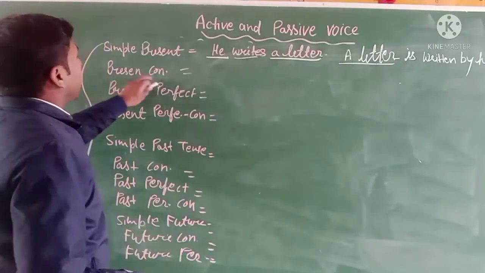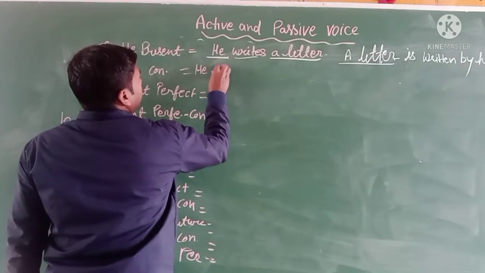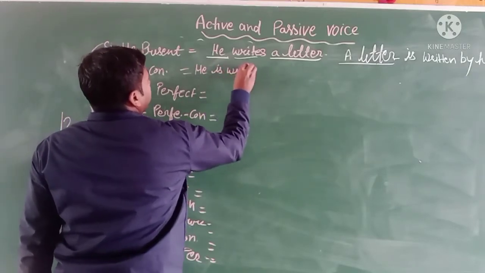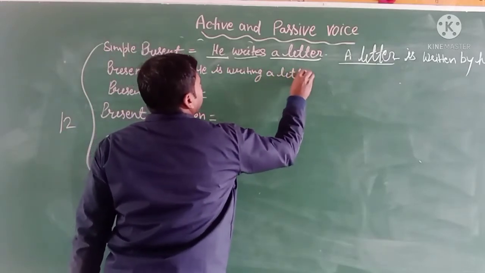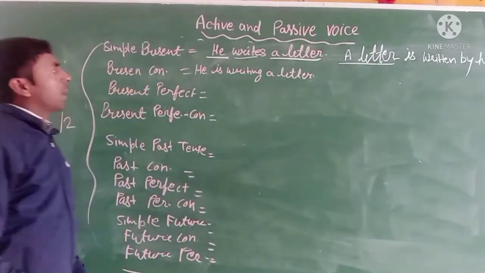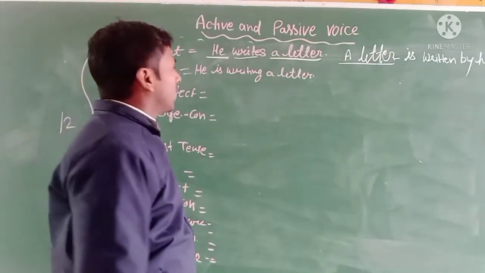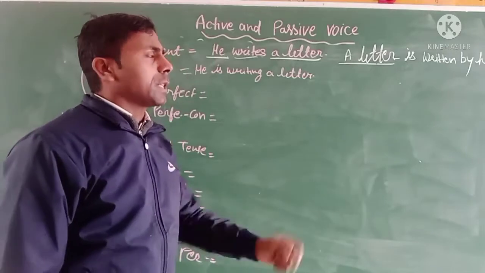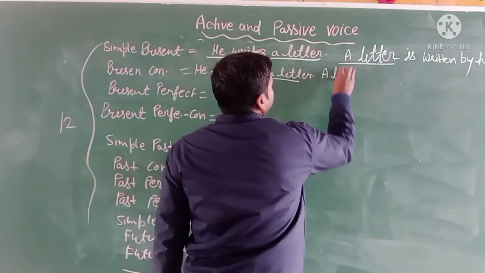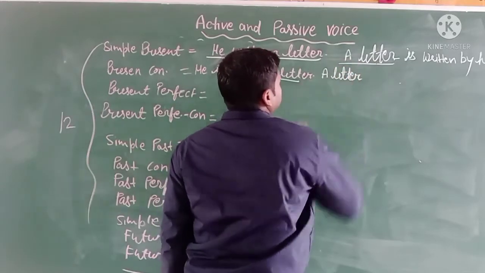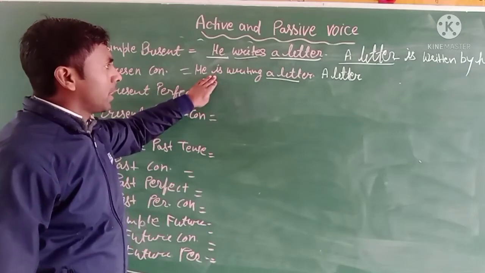Now present continuous tense. He is writing a letter. It is the present continuous tense. And when we change this present continuous tense into the passive voice, the subject is a letter. Okay. Here already you can see the helping verb is.